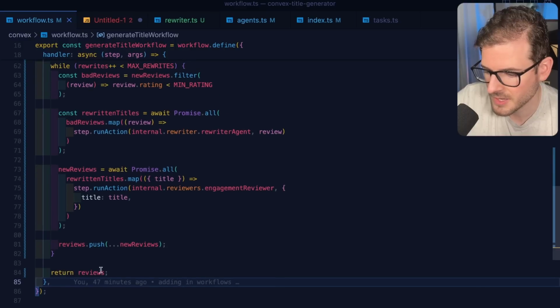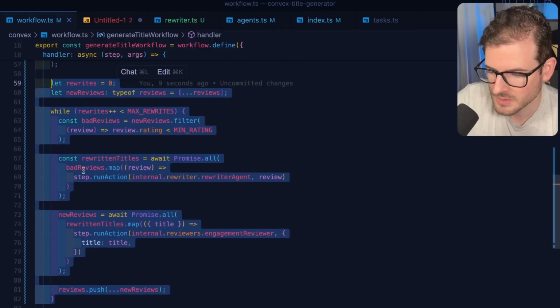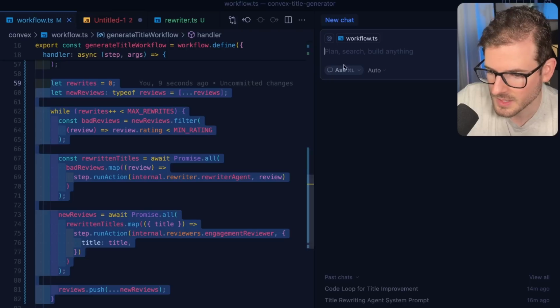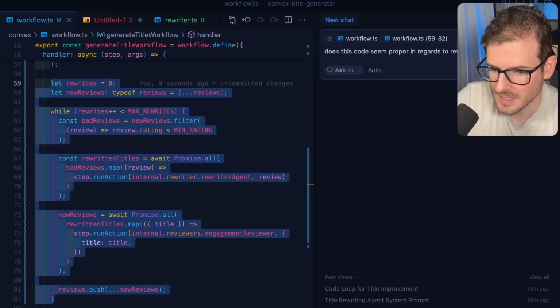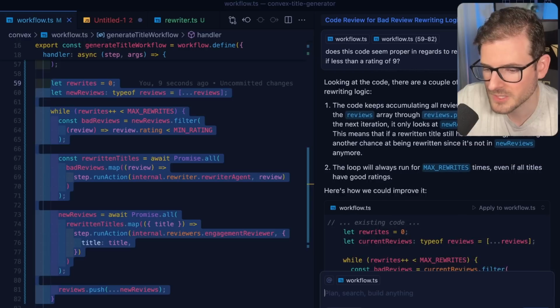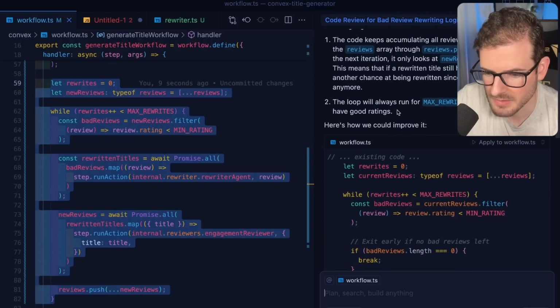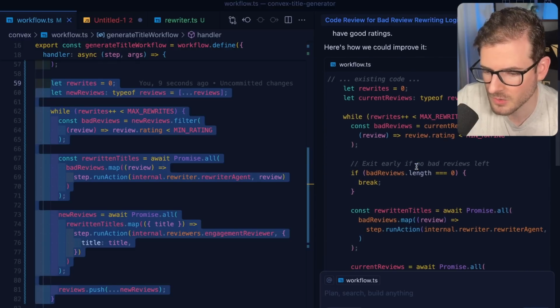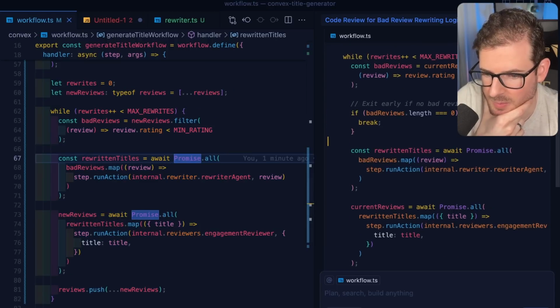Now I do want to make sure my code's right, because sometimes you think code's right, but it's just not right. So I'm going to ask AI real quick and say, does this code seem proper in regards to rewriting any bad reviews again if less than a rating of 9? Okay, so AI basically says my code sucks. I think it's saying there's an issue with the reviews accumulating, and also the loop doesn't break out if everything is good, which I don't think it's ever going to get all good reviews. So this one is probably going to add in this if statement, which I'm okay with. That's fine.